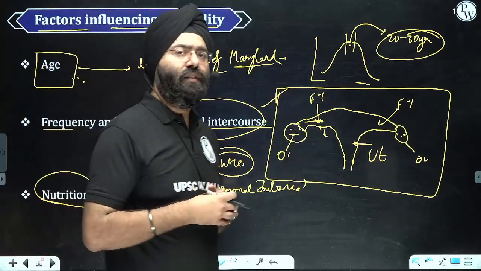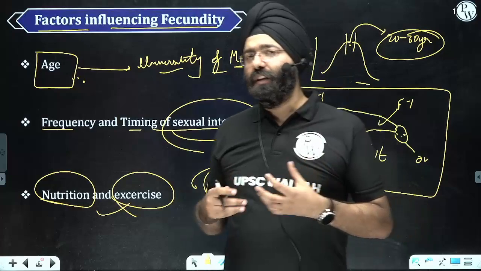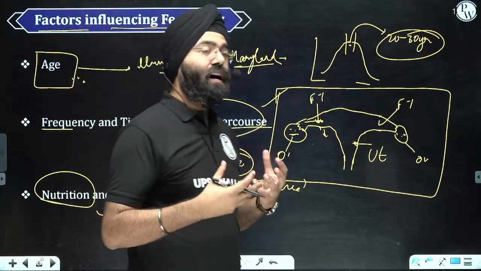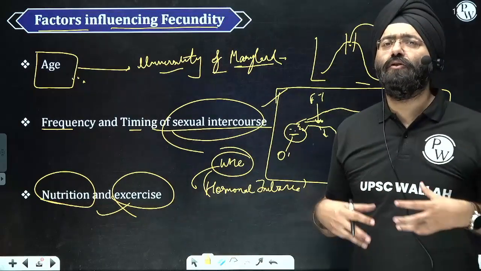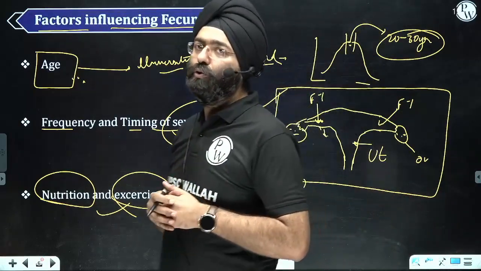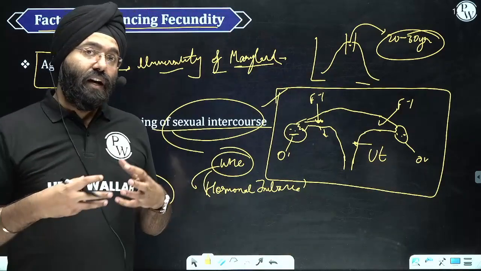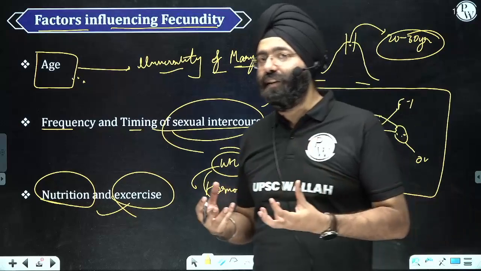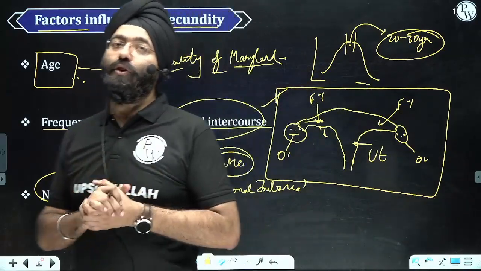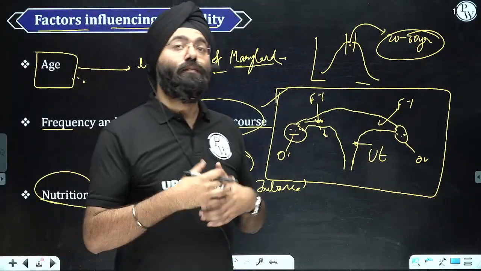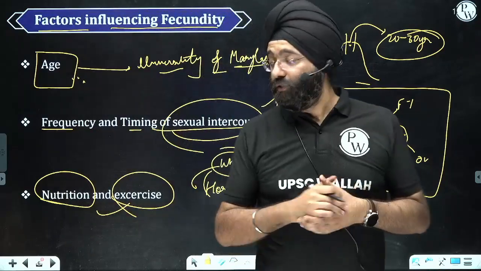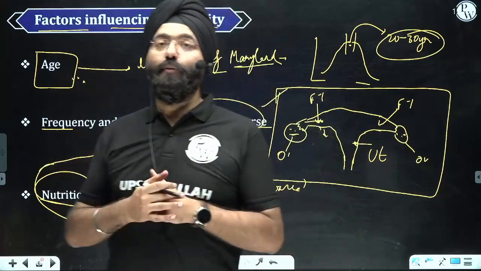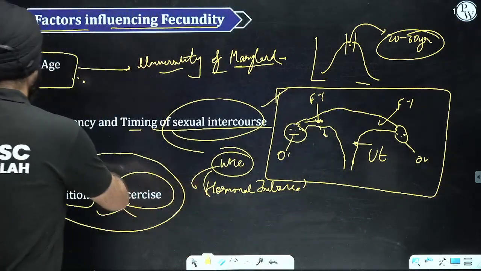According to the World Health Organization, due to obesity, various hormonal imbalances take place, and because of that various miscarriages take place, or women are not able to conceive. So your nutrition, your health, whether you are exercising, whether you are fit or not, is a very important determining factor of your biological capacity to reproduce. So these two factors play a very important role with respect to fecundity.